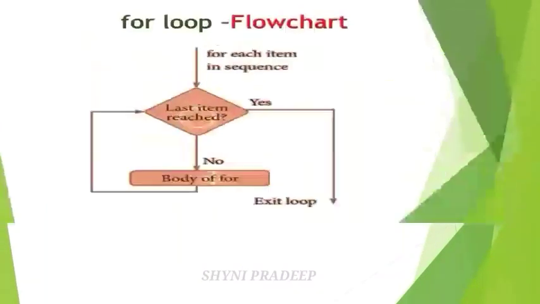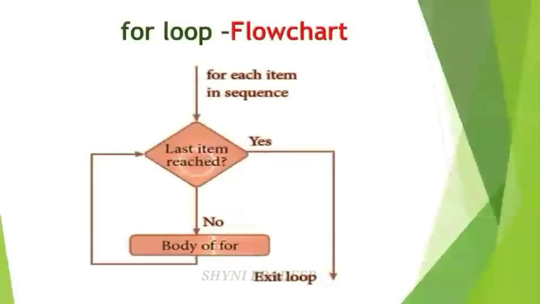See here, this is the flowchart of the for loop. For each item in the sequence, take the values one by one, and check the condition.